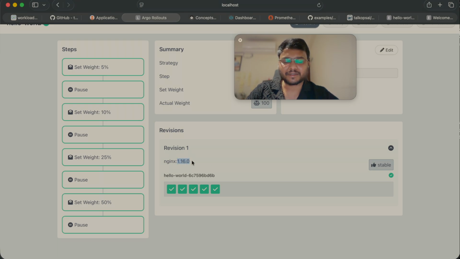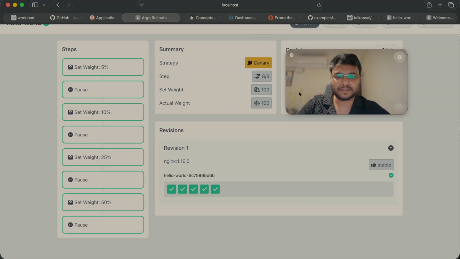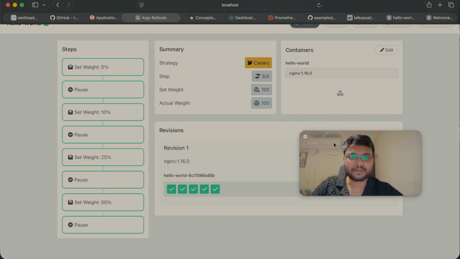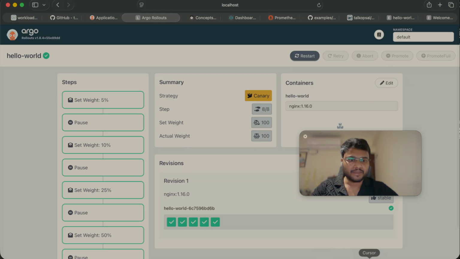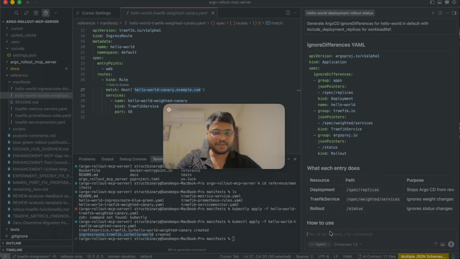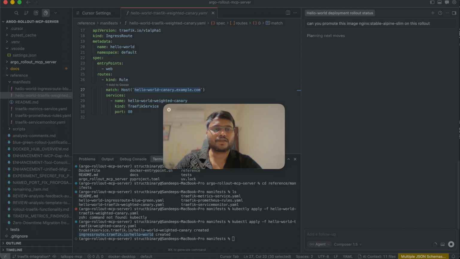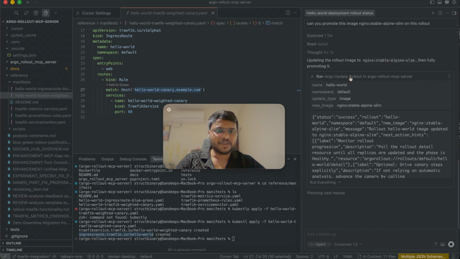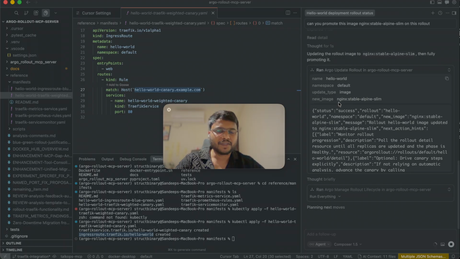Right now this is the revision. Let me promote a new version so that we can see this in action. For this I am going to use this image. We'll go to the prompt in Cursor and say, can you promote this image on this rollout? So it is now updating the rollout with this latest image.